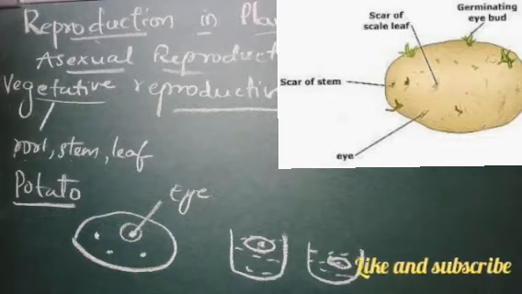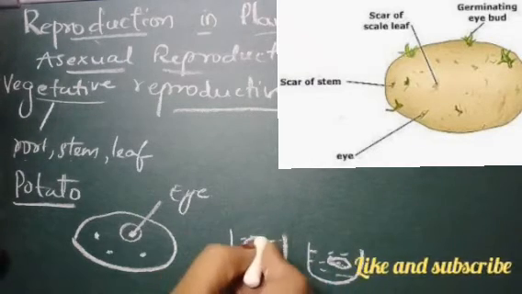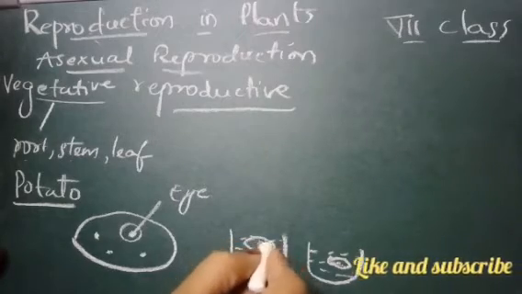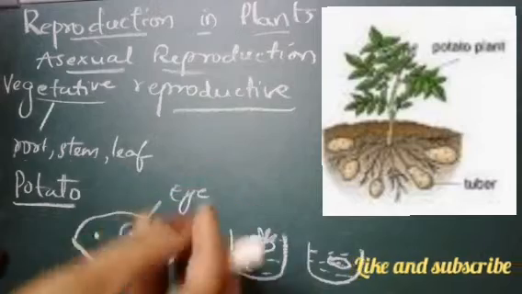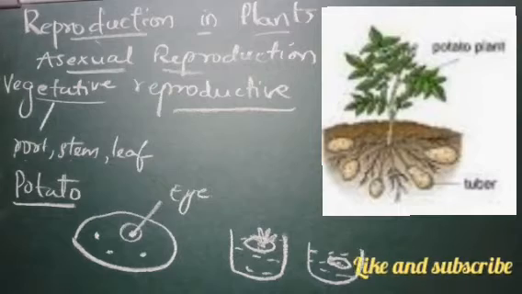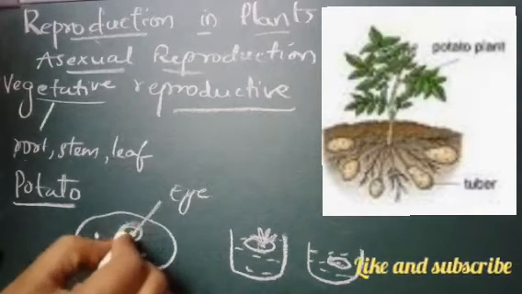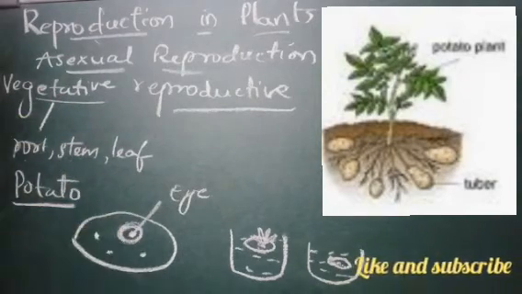Sprouts will develop in the cup where the pieces with eyes are. Wherever you have an eye, the plant will start germinating. So that means the eye of the potato helps in the production of new plants. This is nothing but vegetative propagation.